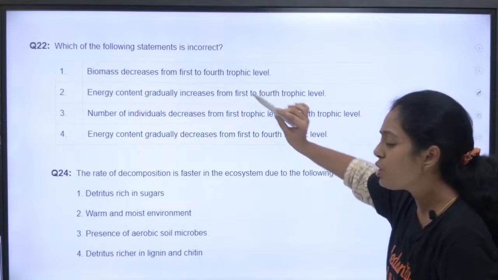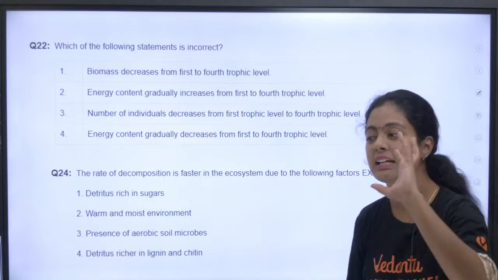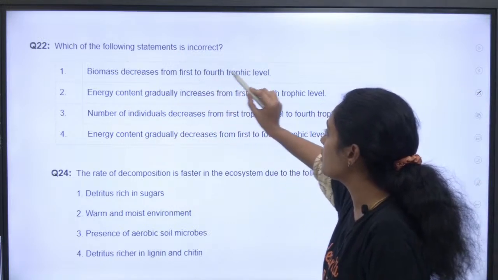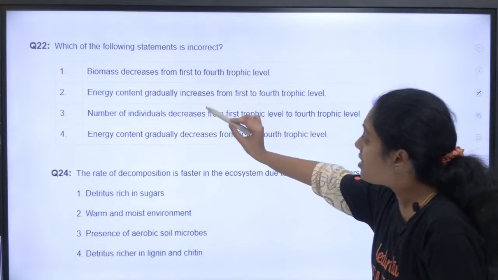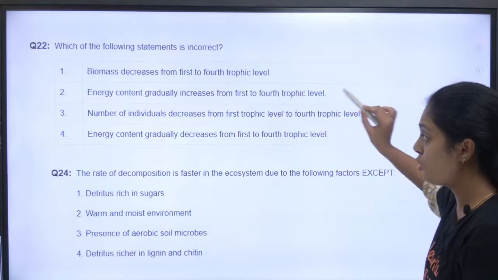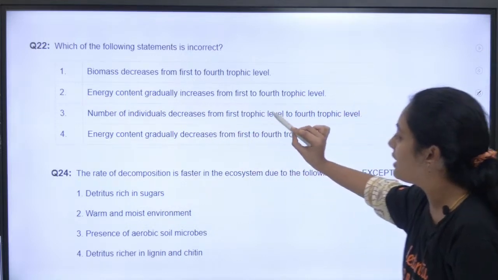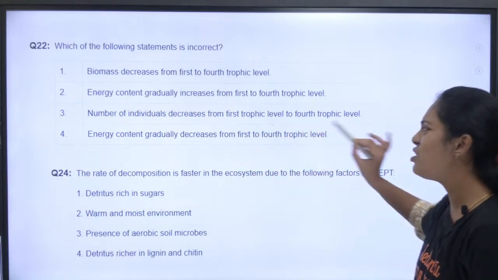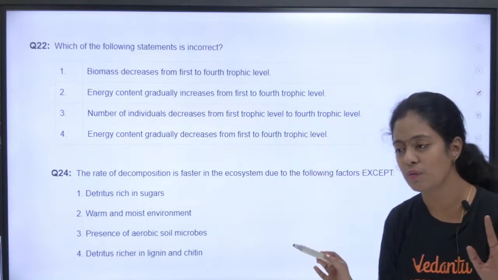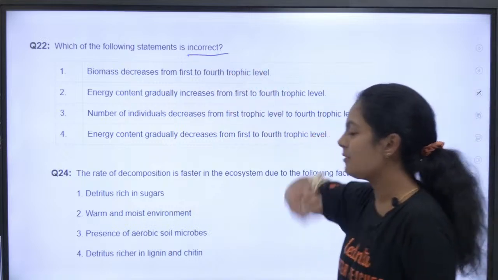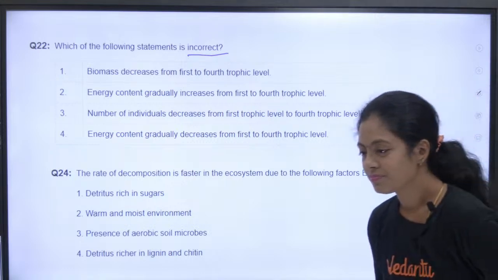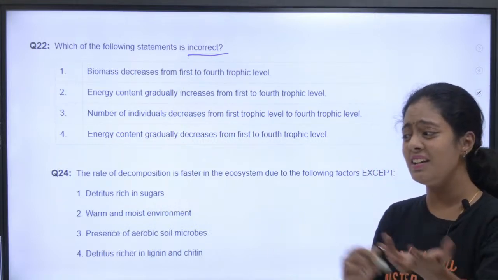Next question. Which of the following statements is incorrect? Biomass decreases from 1st to 4th trophic level. Energy gradually increases from 1st to 4th trophic level. Number of individuals decreases from 1st trophic level to 4th trophic level. Energy content gradually decreases from 1st to 4th trophic level. Which is incorrect? Let's see who will tell me the right answer. They have played with words, increasing, decreasing.